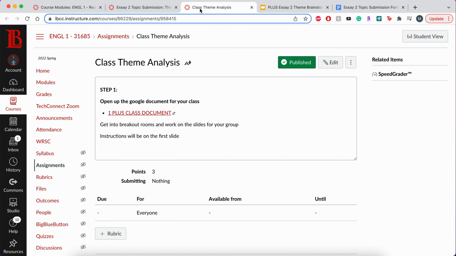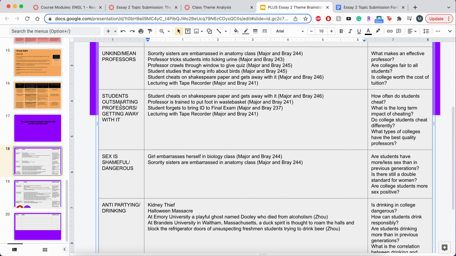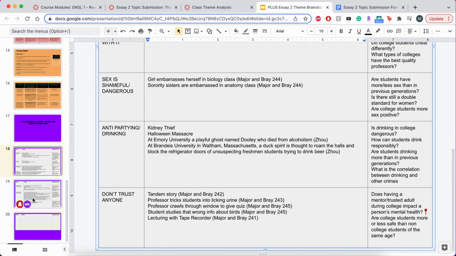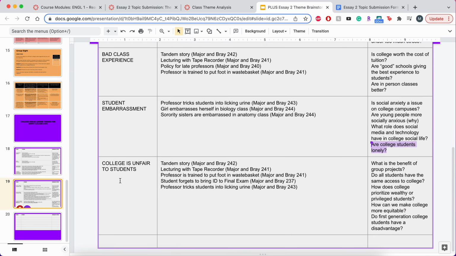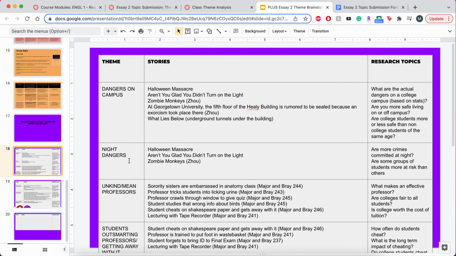It's totally up to you what two themes you want to choose from. You're going to choose two of any of the themes on either of these pages. The only caveat is to make sure that you don't choose two themes that are too similar. If I'm going to choose dangers on campus as my first theme, I'm not going to also do night dangers because those are basically the same thing. And you can see there's a lot of overlap in the different stories.